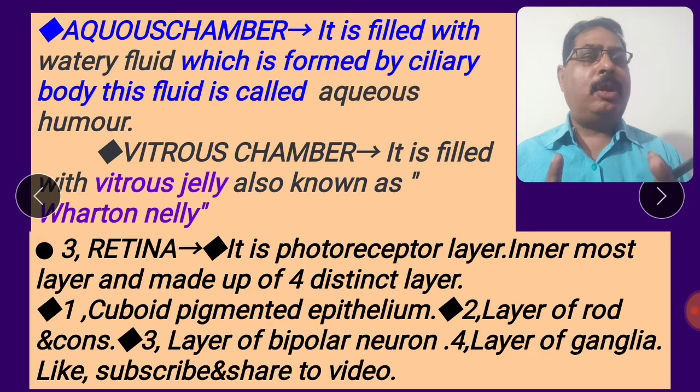Number one, cuboidal pigmented epithelium. Second layer, the layer of rods and cones. This is the most important layer, rods and cones, from the competition point of view. Then the layer of bipolar neurons and the layer of ganglia.